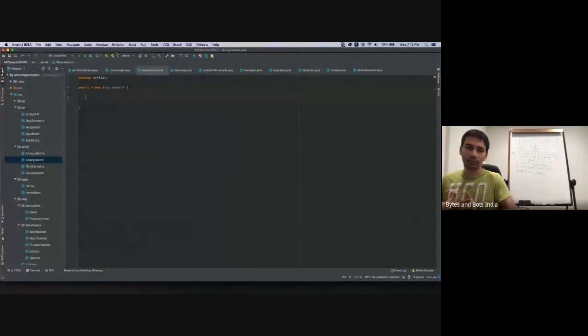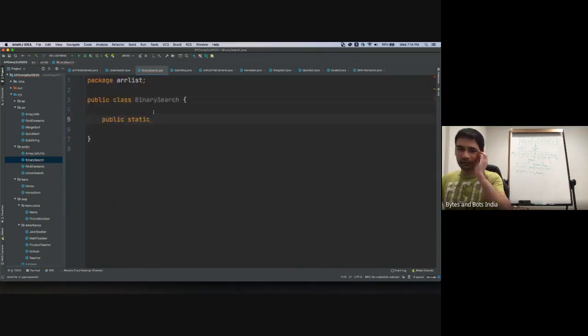We can use a list or any traversable data set. But for simplicity's sake, we'll just use an array. So we'll say public static, and our method should return true or false. If it can find the element, it will return true. And if it doesn't find the element, it will return false, right?